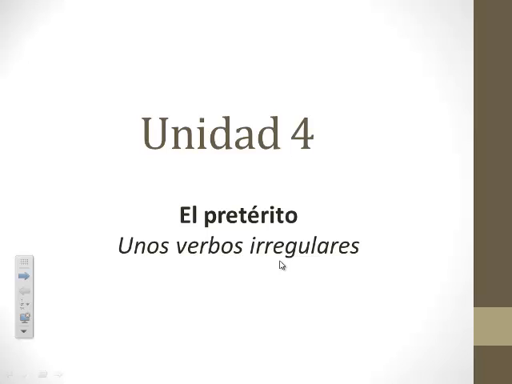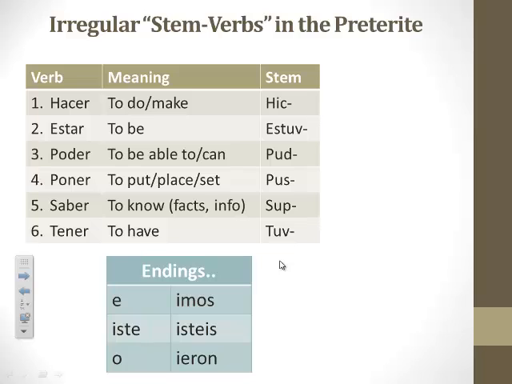Okay, look at your note guide. On your note guide, under Section 1, you see a chart for irregular stem verbs. Okay, the irregular stem verbs you see here on this chart are the same ones we have on the screen here. These are the 6 verbs that we learned in Semester 1 that had an irregular stem when conjugating them in the preterite. So what does that mean?